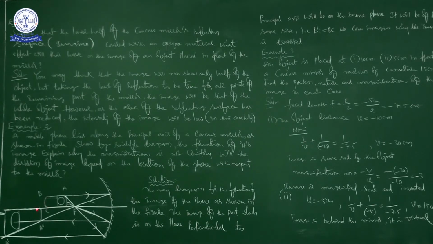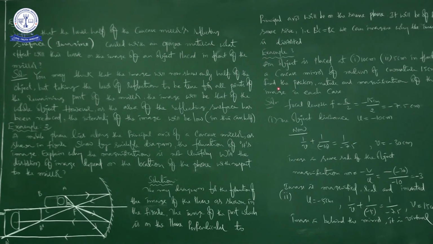It is BC, and it is like B dash C. B dash C is equal to BC. Here is no problem, but only this dimension is going to be increased. So that is the reason the image is not the same as the object. We are not worrying about the size, because if the size is increased, it may be a magnified image, but here it is not a magnified image, it is a distorted image. So please try to understand the difference between magnified image and distorted image. Okay, right. Next, example 3.